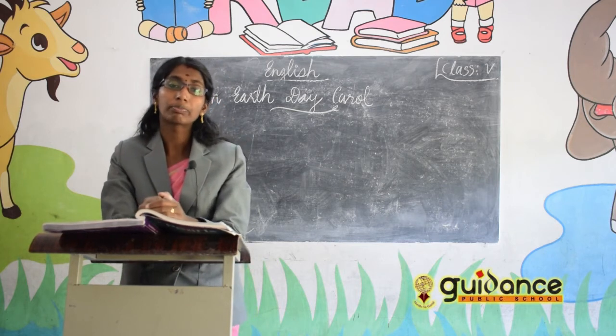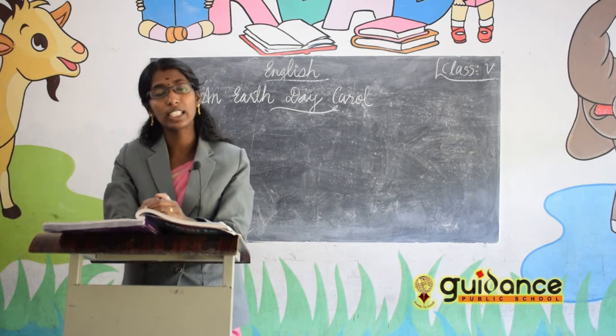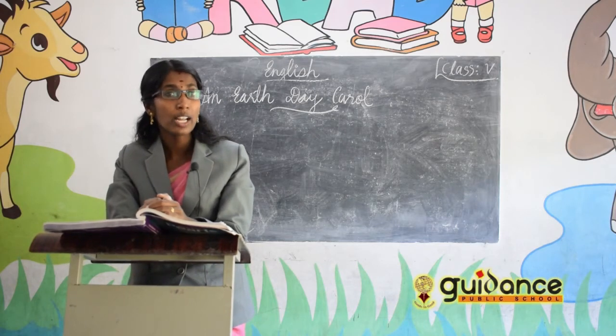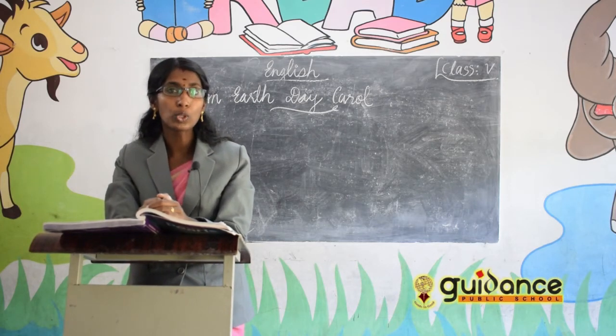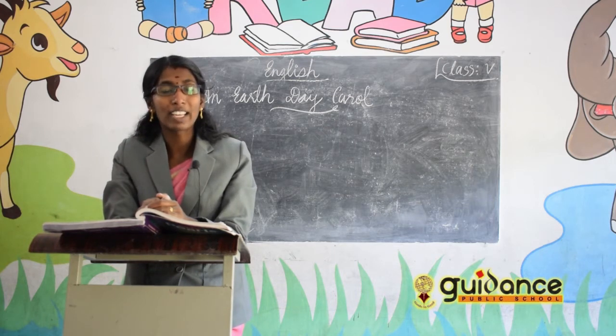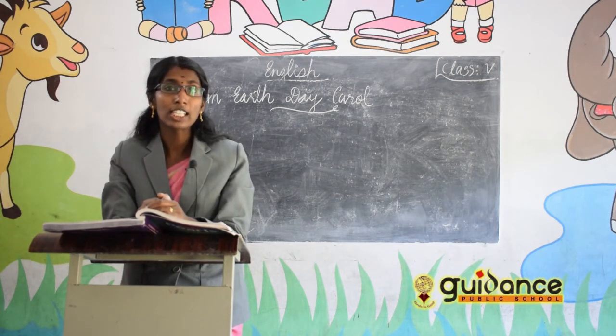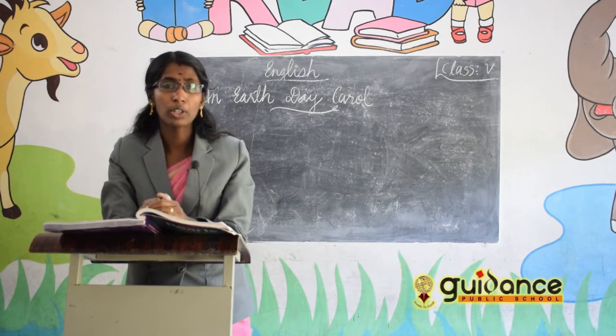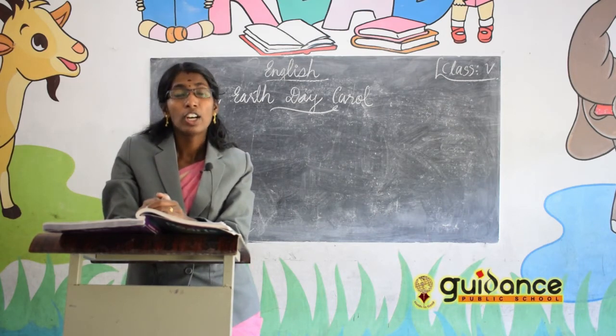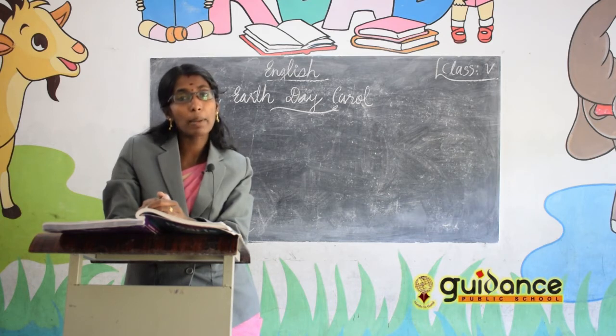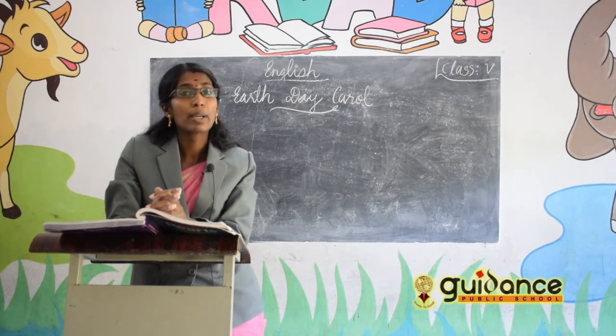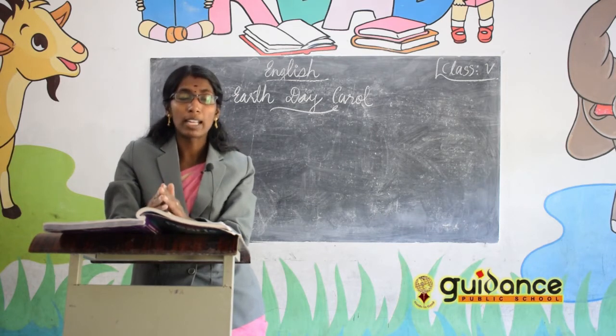At that time Ebenezer understood one thing. What did he understand? The earth was very green, very peaceful at one time, but at present all the human beings were throwing garbage in the street, not putting it in the waste bin or recycling it. And what will happen in the future? If it goes like that, the future will be very difficult because there is no greenery on the earth, only waste materials. So Ebenezer understood everything.